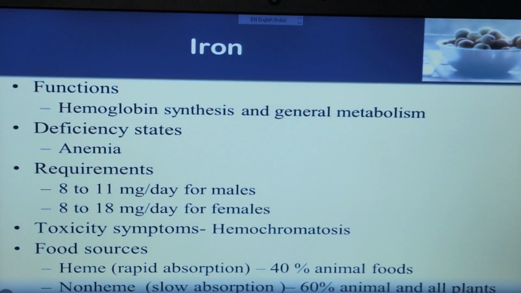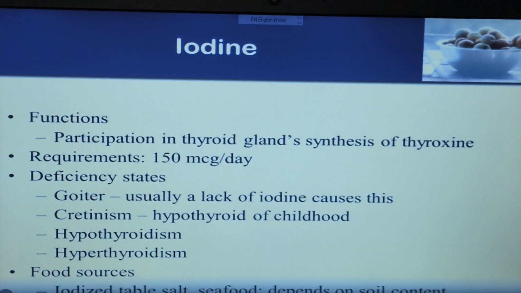So increase absorption with vitamin C. When you take vitamin C, the absorption of iron will be high. So when you take animal and plant sources of iron, you should also take vitamin C.